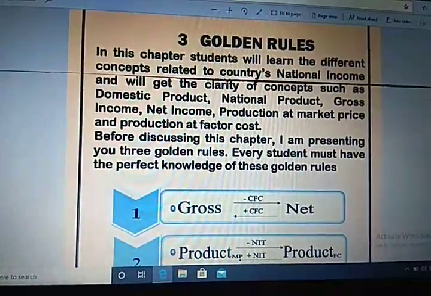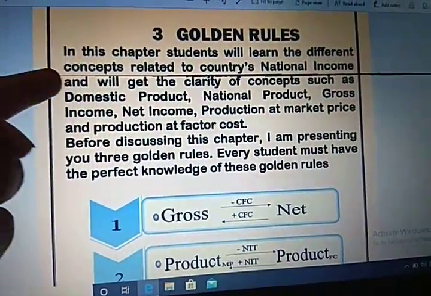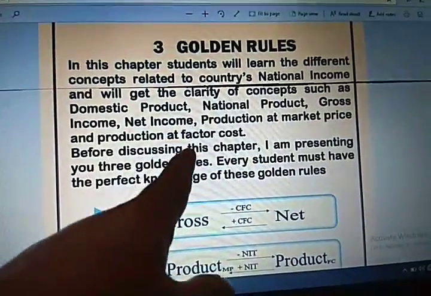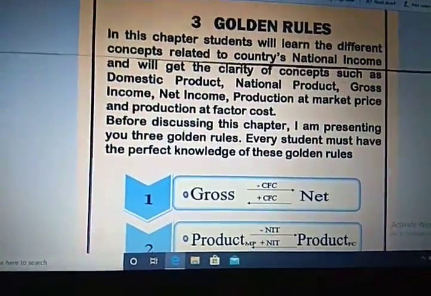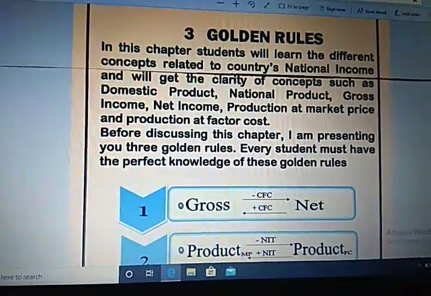So here we are going to study the concepts related to a country's national income, and we'll get clarity on concepts such as domestic product, national product, gross income, net income, production at market price, and production at factor cost. Before discussing this chapter, I am presenting here three golden rules.